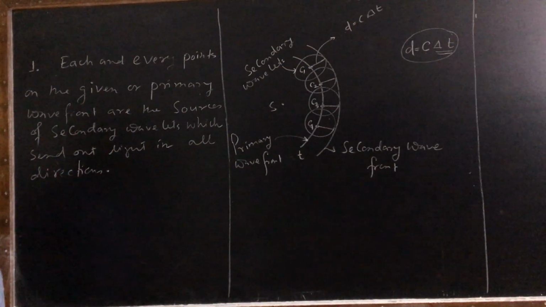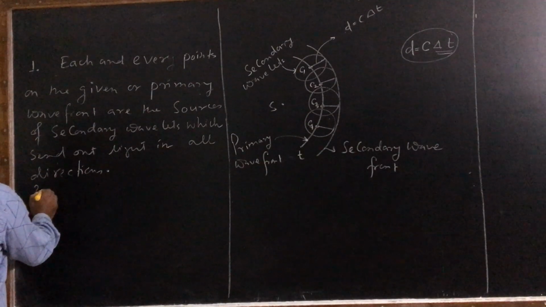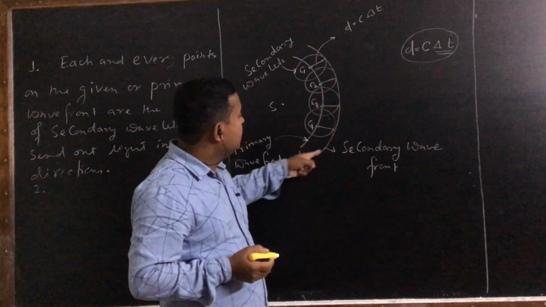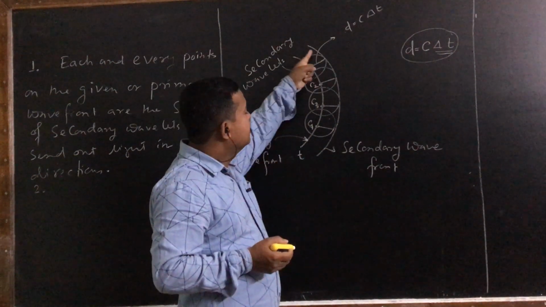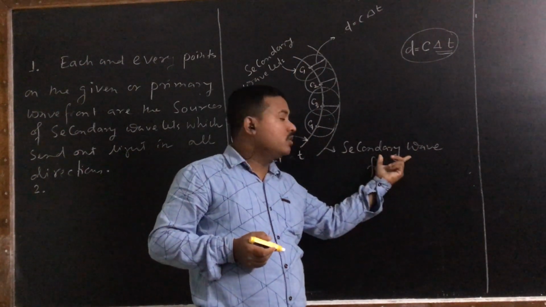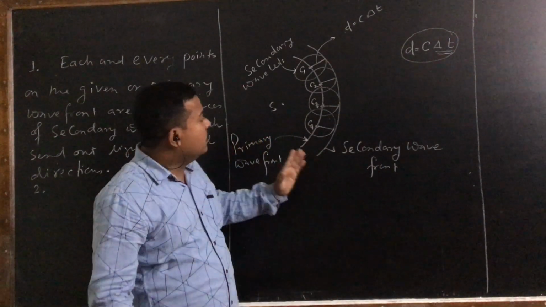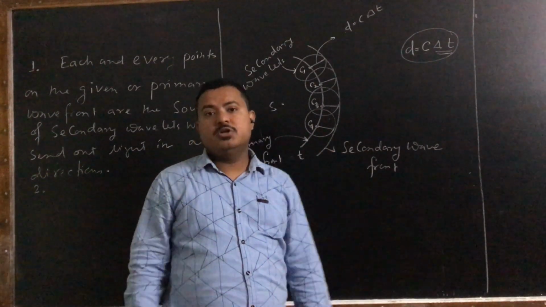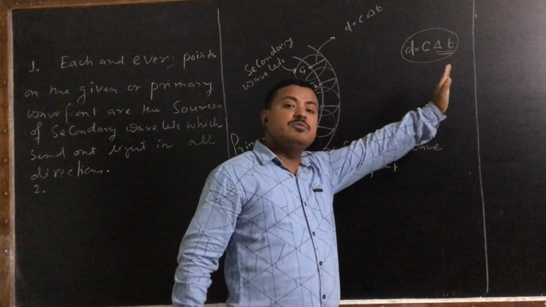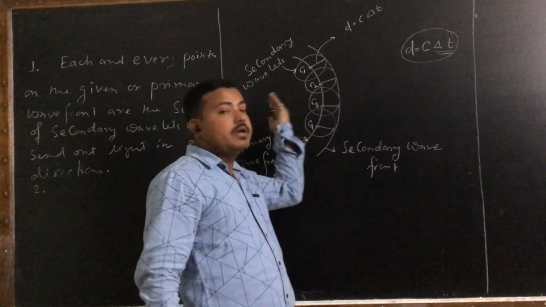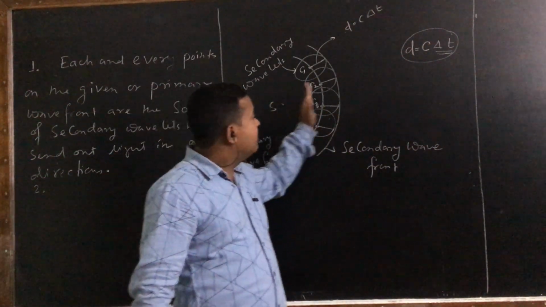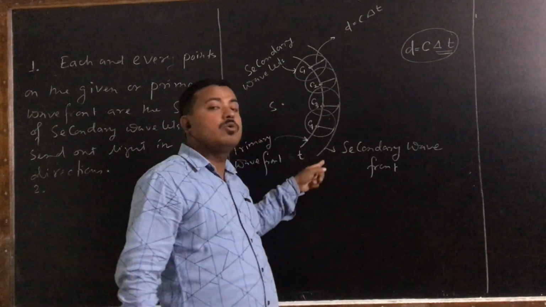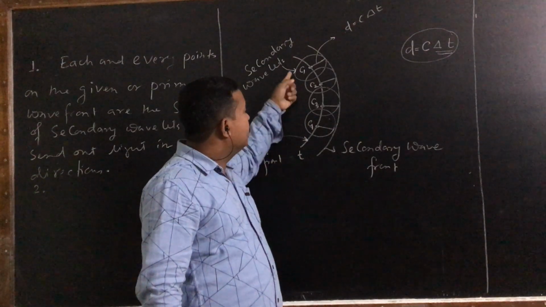And the second statement is, you see this forward tangent drawn on the secondary wavelets is the position of what? Secondary wavefront. Now, why am I telling you about the forward tangent? Because you know light travels always in the forward direction. It will not travel in the backward direction. If this is a source, it will travel forward. It will not travel like this. That's why I am drawing only the forward tangent, not the backward tangent.